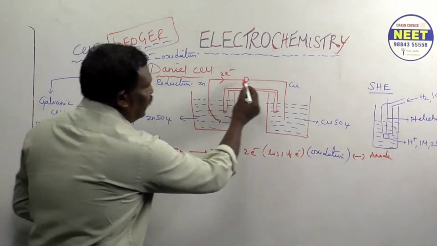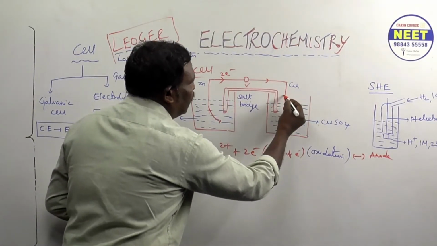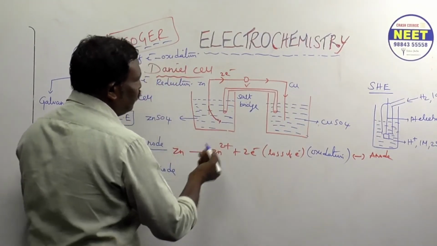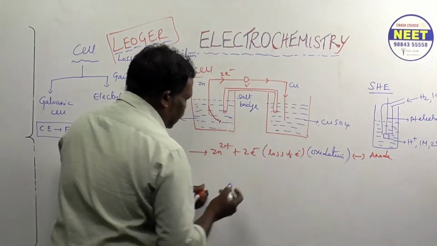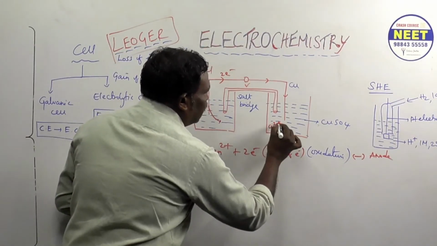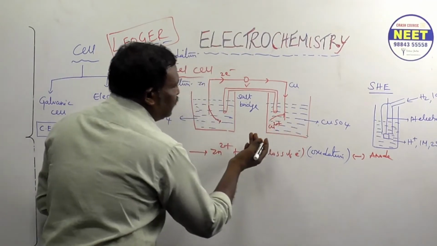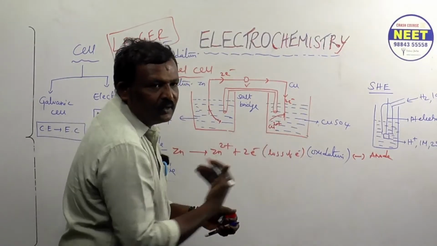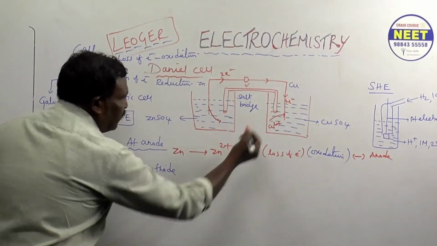Now the two electrons are going here. Who is inside? Inside the copper solution we have Cu2+ ions. These Cu2+ ions receive the 2 electrons. Now it's happening at the cathode.